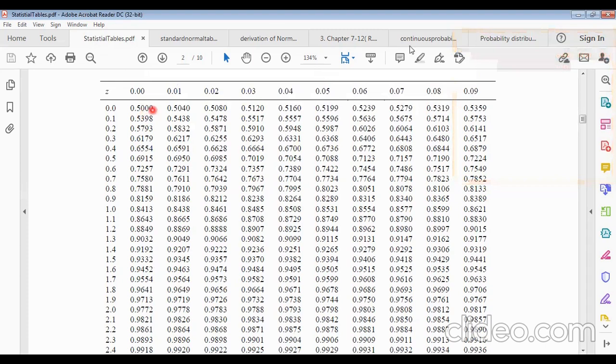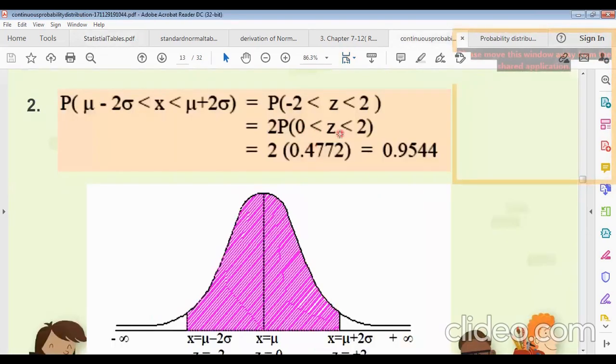Okay, so in that case the subtraction will be 0.4772, which is multiplied 2 times, because from this total area we are subtracting this area. Okay, so we get 0.4772. Now this is 2 times, which is why 0.9544.